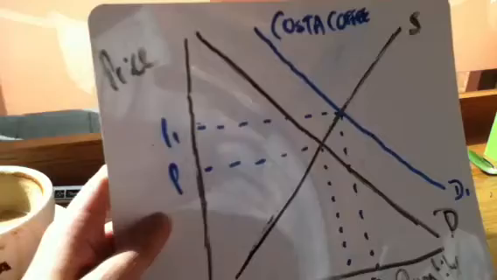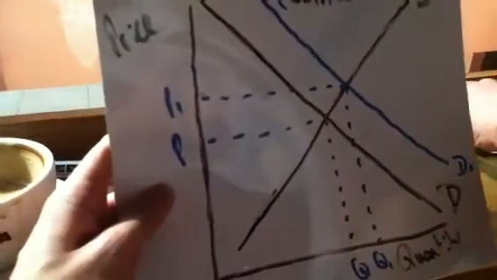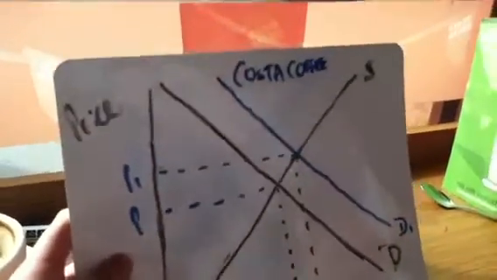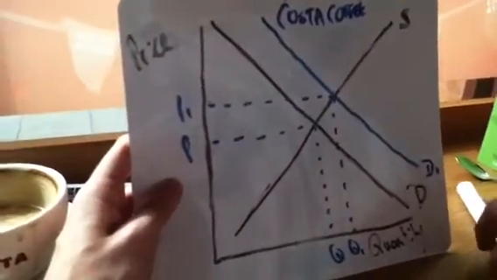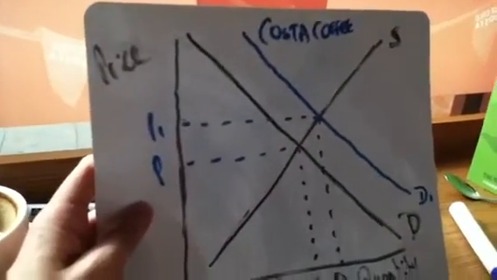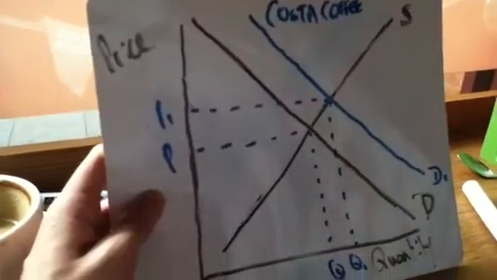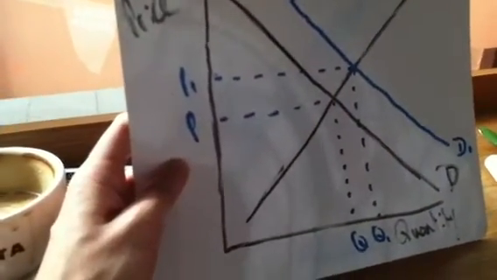So if the price of a substitute good or a competitor of Costa, such as Starbucks, were to fall to £2 for a flat white, which would be 40p less, this would result in a shift in the demand curve to the left for Costa coffee, but for Starbucks it would result in a shift in the demand curve to the right, D to D1. And those are the non-price factors that would affect demand for Costa.